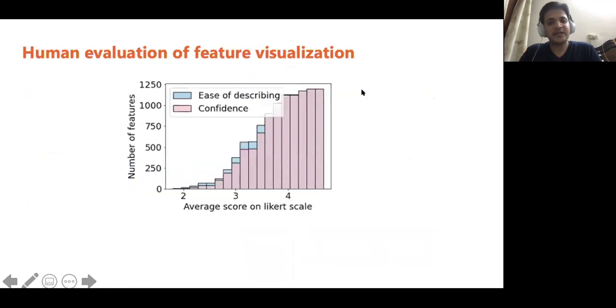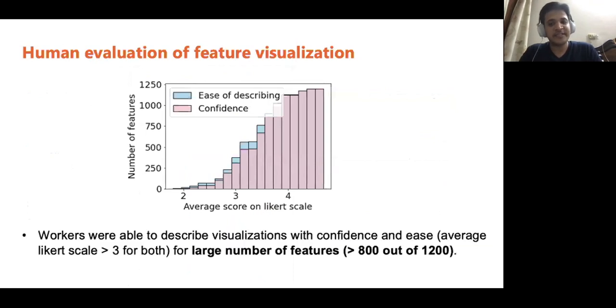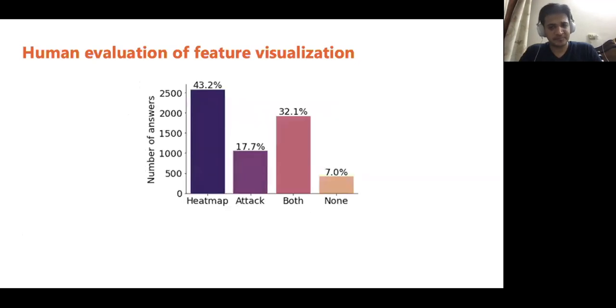Here are the results for questions about confidence and ease of describing the said feature. We observed that workers were able to describe a large number of features, that is, more than 800 out of 1,200 features with high Likert score for both confidence and ease of description.